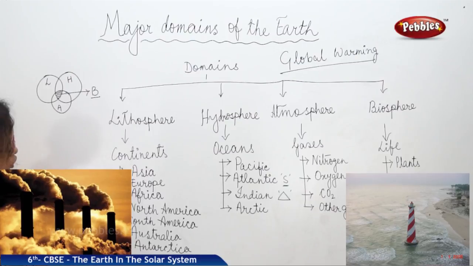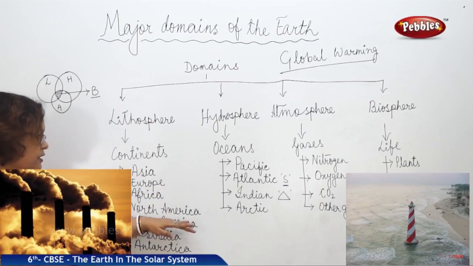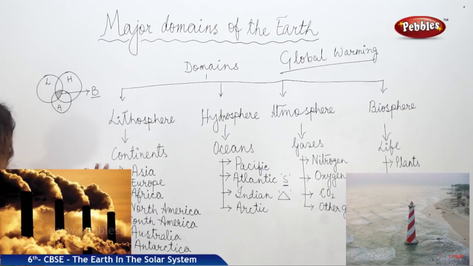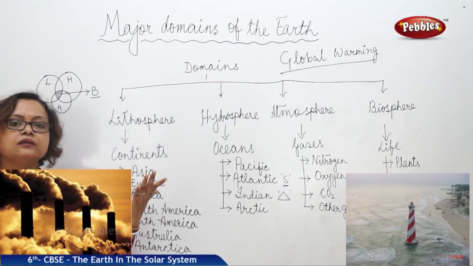Part of Africa and South America are crossed by the equator. So apart from Australia and Antarctica, the rest, these five continents, are all in the northern side.